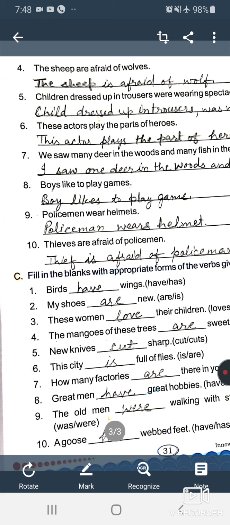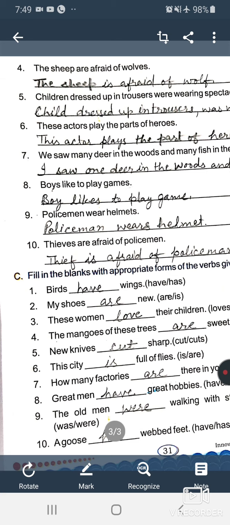So you are to change this sentence: children into child, trousers will remain the same, spectacles will remain the same, because these are exceptional words which remain the same.